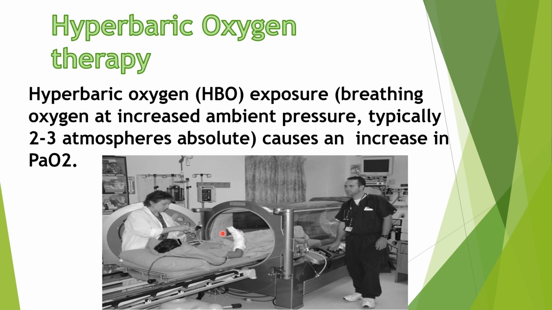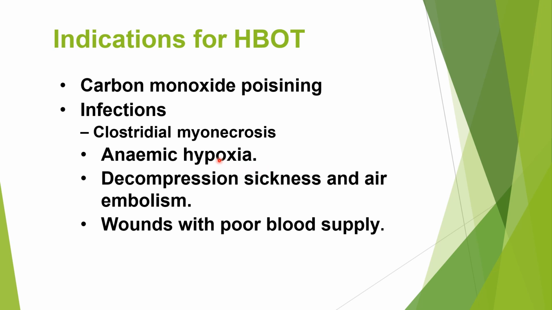How are you getting this value? You have to do the calculations again, reminding your basics. So next, coming to the indications for hyperbaric oxygen therapy. These indications commonly include the type of hypoxia in which normal hemoglobin is not available to carry the oxygen to the tissues. So the main dependence is on dissolved oxygen in plasma. In these types of conditions only we will be using hyperbaric oxygen therapy.